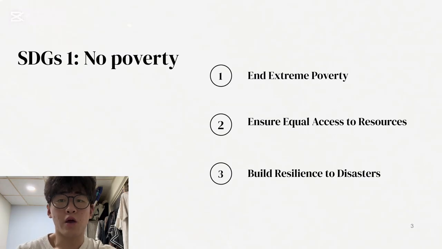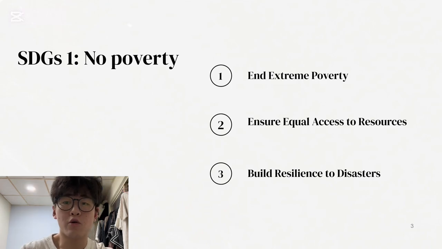And among these 17 goals, I would like to focus on SDG 1, no poverty. This goal aims to eliminate extreme poverty around the world and is about making sure that everyone has equal access to basic resources such as food, clean water, housing, education, and healthcare. SDG 1 also emphasizes building resilience to disaster, because natural disasters often hit poor communities the hardest. By helping people prepare for and recover from these events, we can reduce vulnerability and break the cycle of poverty.